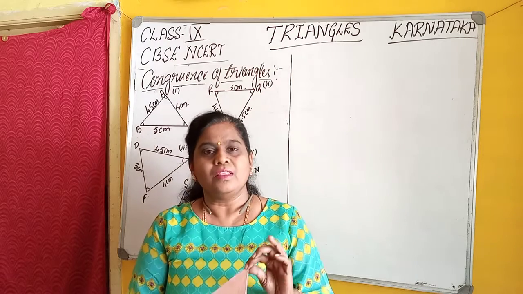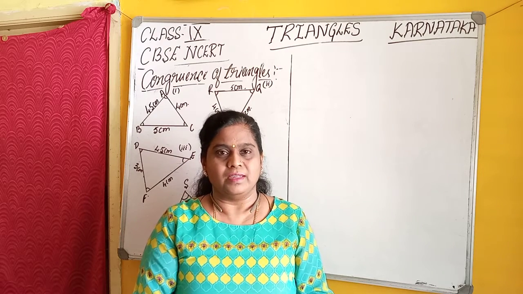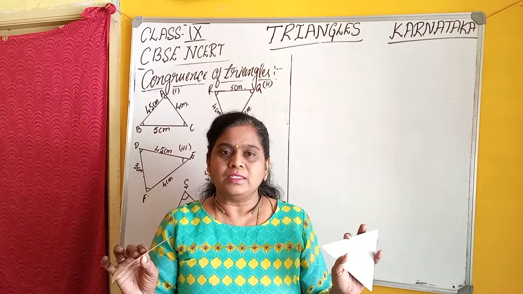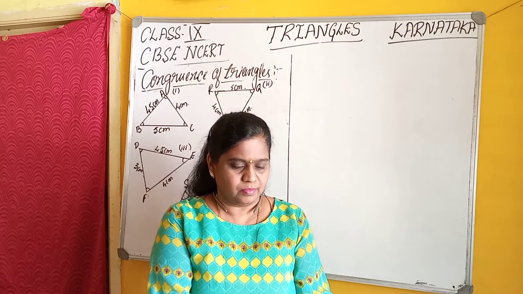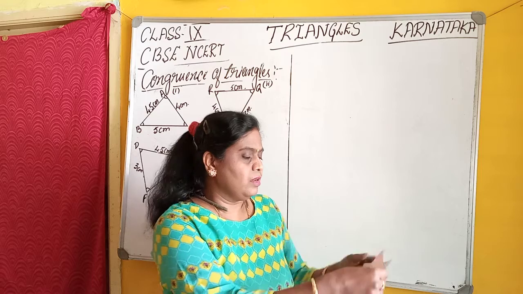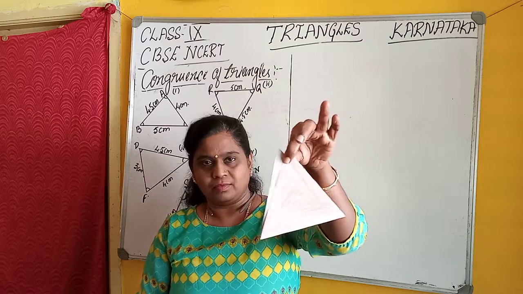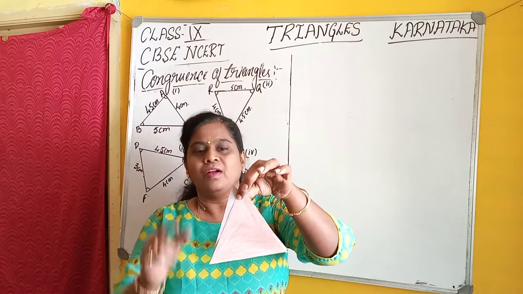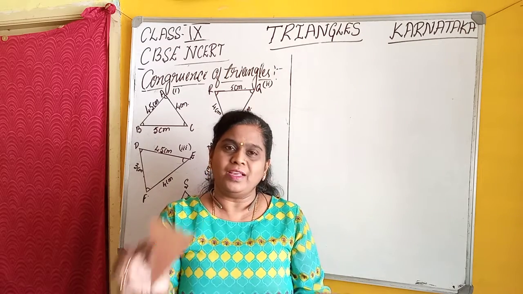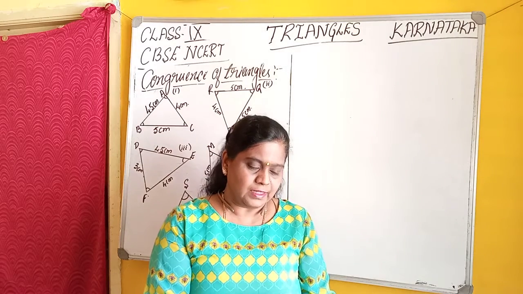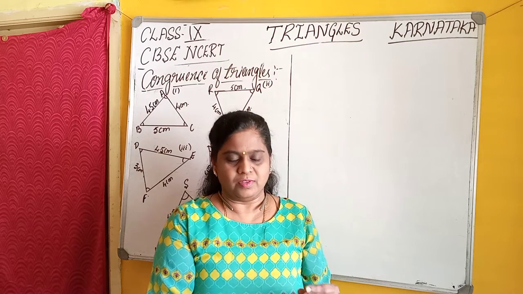Congruency means they should get superimposed on the corresponding points. For example, here these two are triangles, and I showed that these two are congruent. If we keep the corresponding sides and corresponding angles like this, then only they will get superimposed.